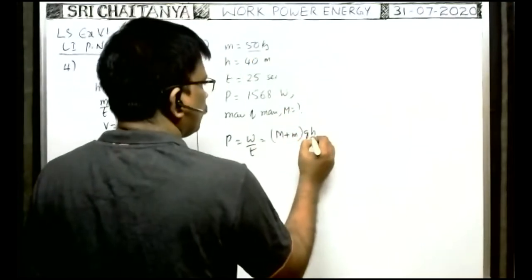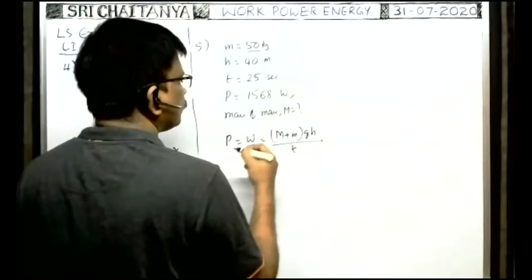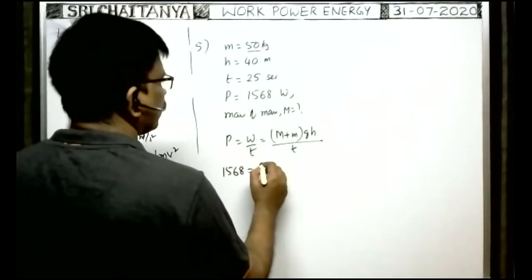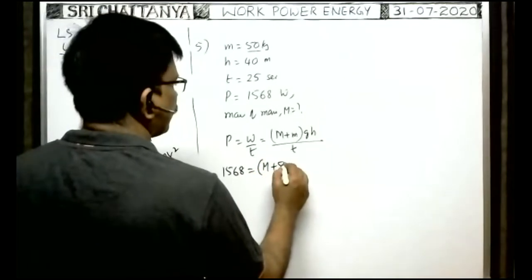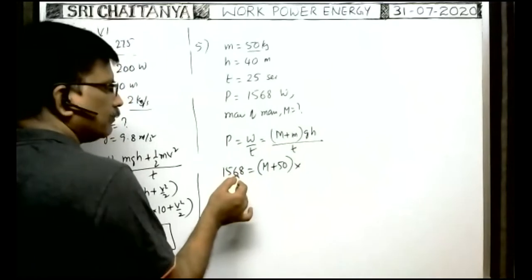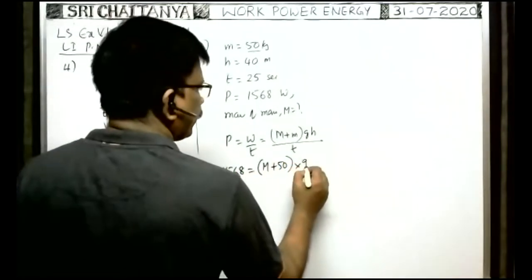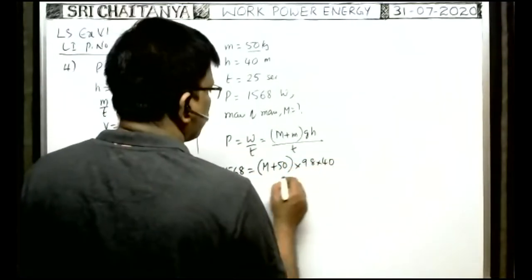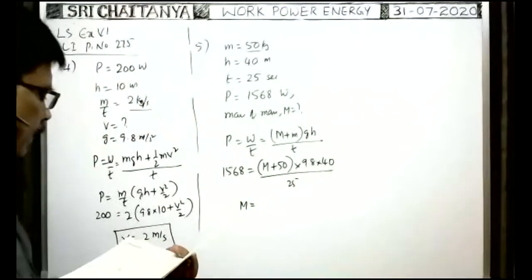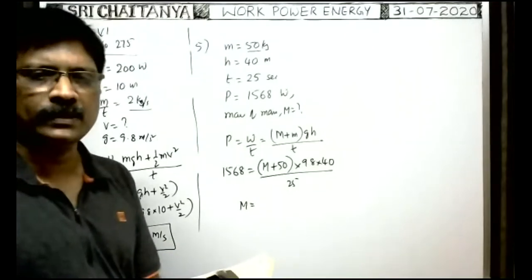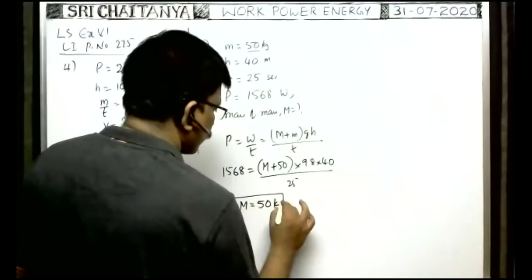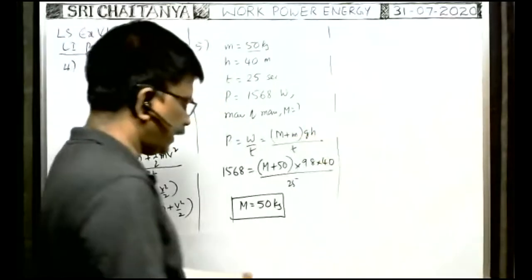That's why work done is equal to (M plus m) g h by time taken t. That's all. Power means 1568 is equal to (capital M plus small m) into g into h by t, where all are in SI only. Directly we can substitute. Suppose you write 9.8, we can cancel easily. So you write 9.8 into h 40 by time 25. From this you calculate capital M, the mass of the man. After simplification, you will get the mass of the man is also equal to 50 kg.